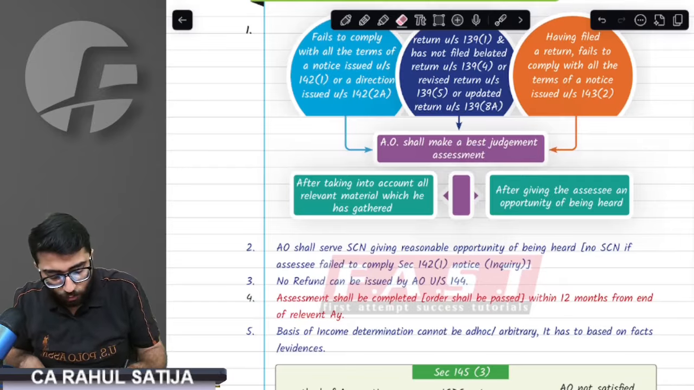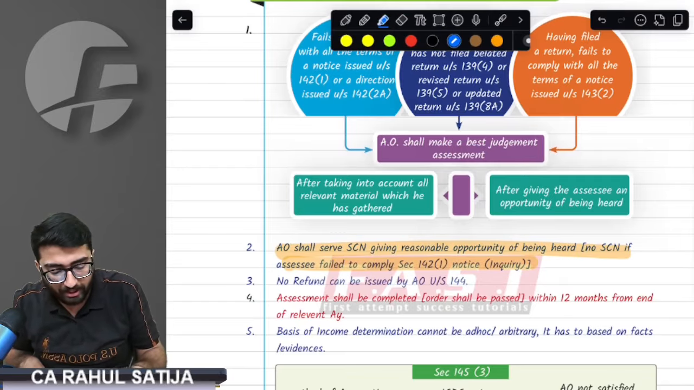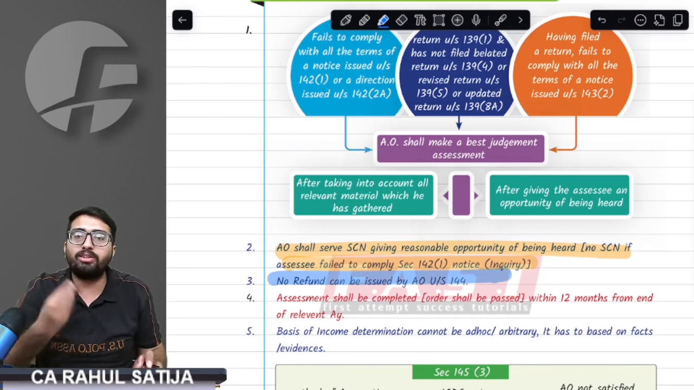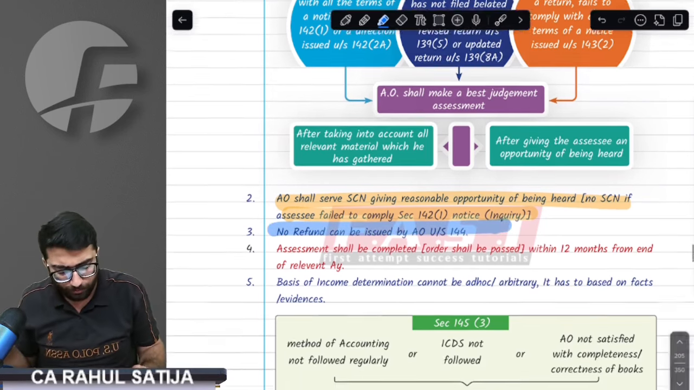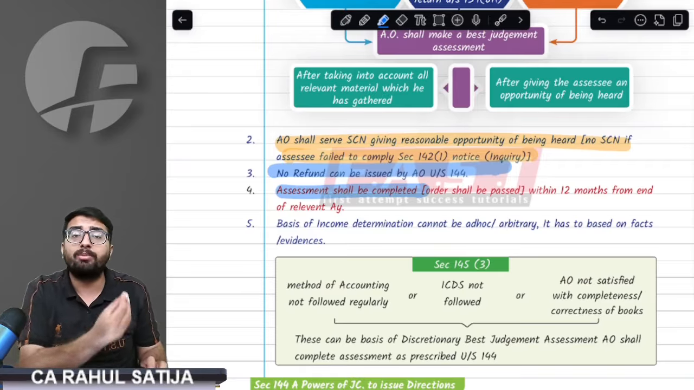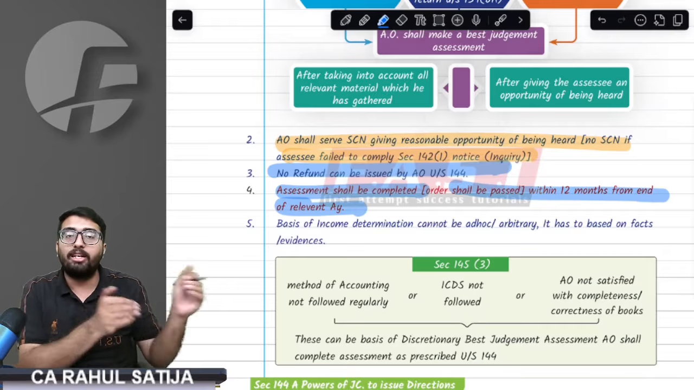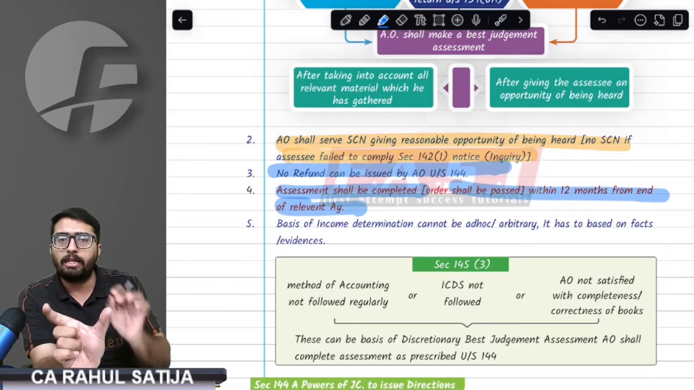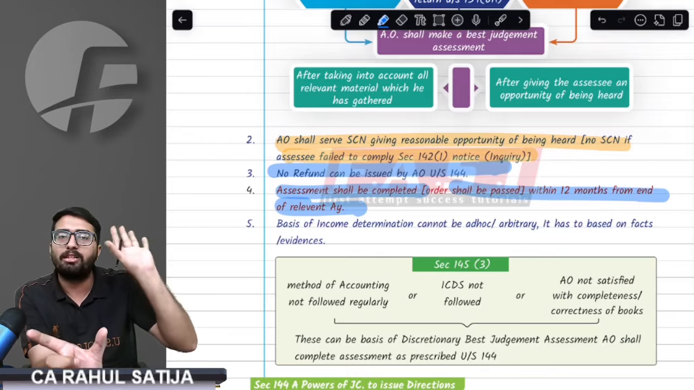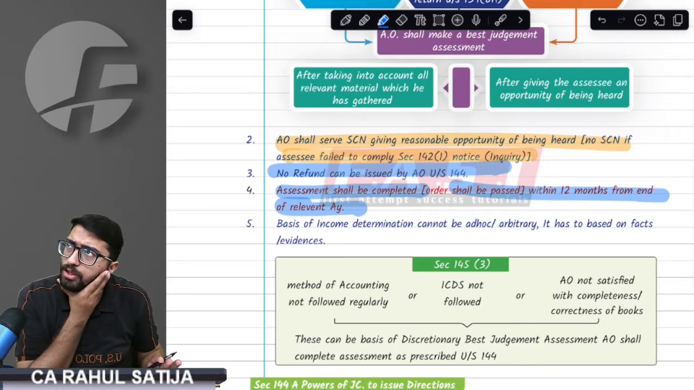Sir, whenever best judgment assessment takes place against you, remember you will never be granted refund. Even if you are due some refund, the refund will not be given to you. In addition, assessment shall be done within 12 months from the end of the relevant assessment year. This is an important date. For example, for assessment year 26-27, assessment should be done up to 31st March 2028. Sir, here we don't have any notice date or due date for notice.